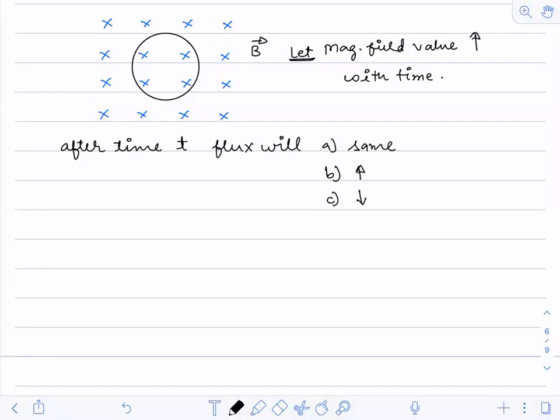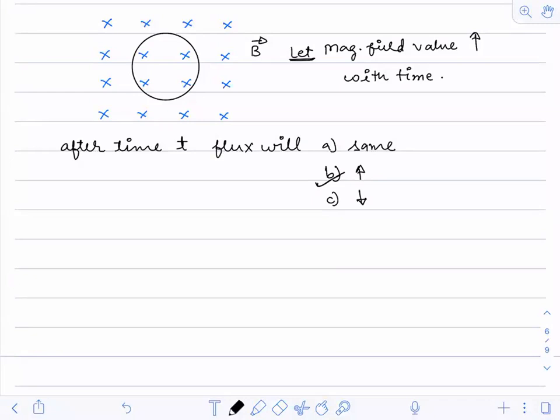You tell me. As the magnetic field value increases with time, after time t, will the flux be the same? Will it increase? Will it decrease? Yes, it will increase. Correct. The flux value will increase.